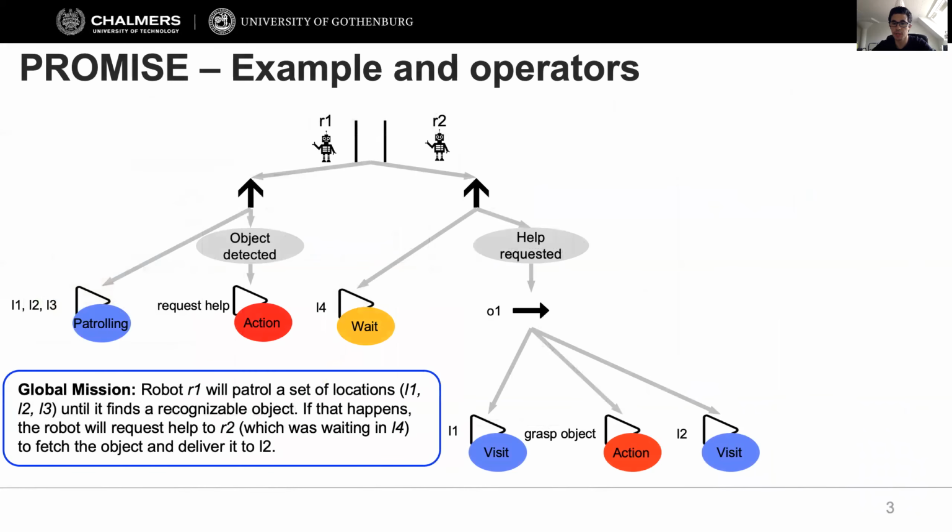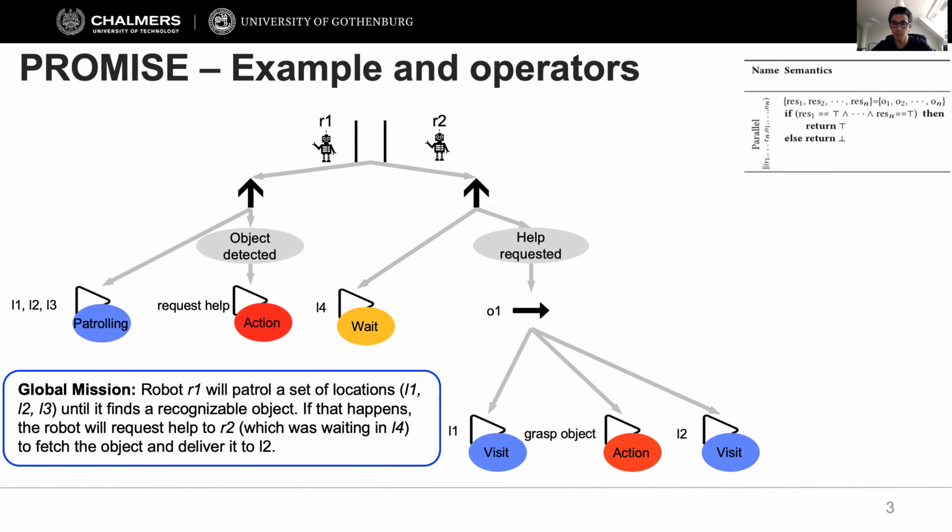PROMIS provides both a textual and a visual editor for the user to specify the mission, but we will focus on the visual representation in this presentation. This language contains a set of atomic tasks that can be executed by robots, represented by color circles, and a set of operators that allow the composition of these tasks in complex missions. We conceived 7 operators, but I'll explain only 4 of them with this illustrative example to keep it simple. More details about these operators can be found in the paper.